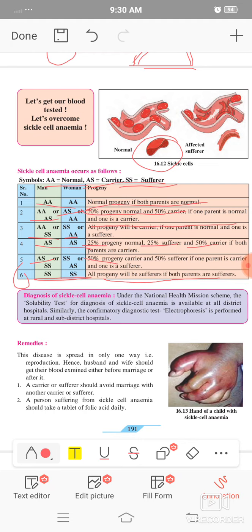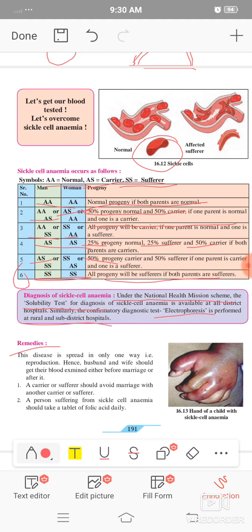Diagnosis: under the National Health Scheme, the solubility test is taken, which is a test of hemoglobin, and electrophoresis is also performed in the rural and sub-district hospitals. Our Dapoli has a sub-district hospital, and at that place diagnosis of sickle cell anemia takes place.